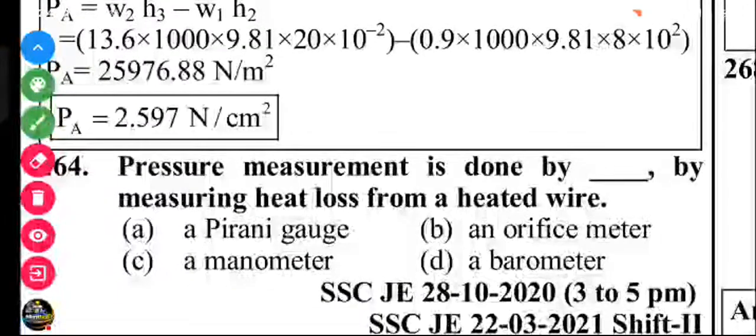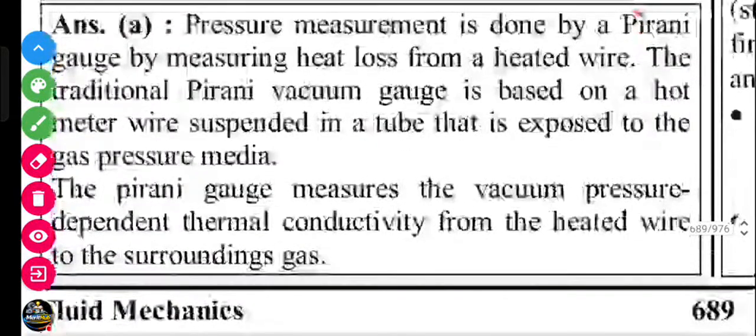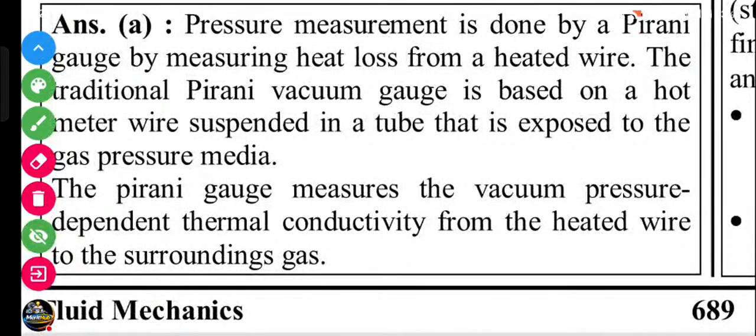Pressure measurement is done by measuring heat losses from a heated wire. Think, Pirani gauge. Let's check. Pressure measurement is done by a Pirani gauge by measuring heat losses from a heated wire. The traditional Pirani vacuum gauge is based on a hot metal wire suspended in a tube that is exposed to the gas pressure medium. The Pirani gauge measures the vacuum pressure depending on thermal conductivity from the heated wire to the surrounding gases.